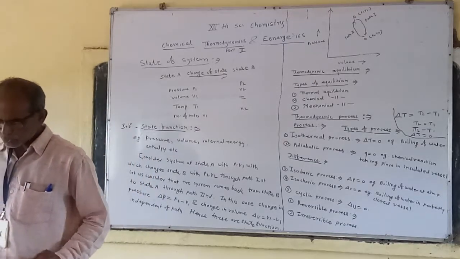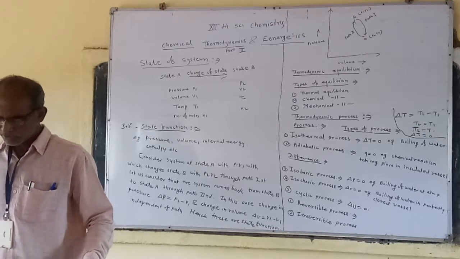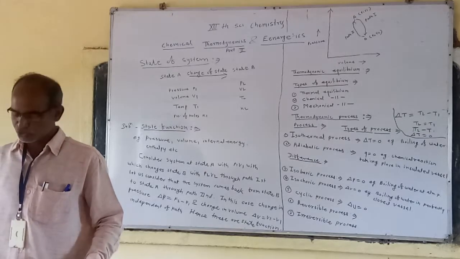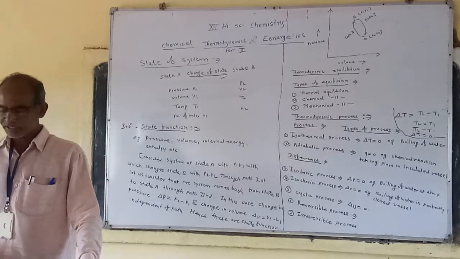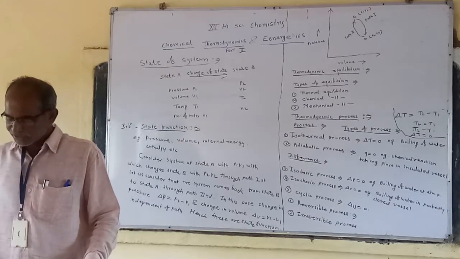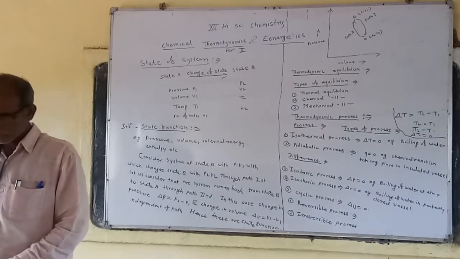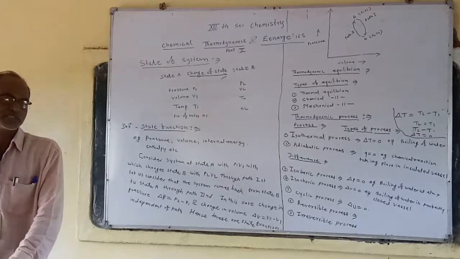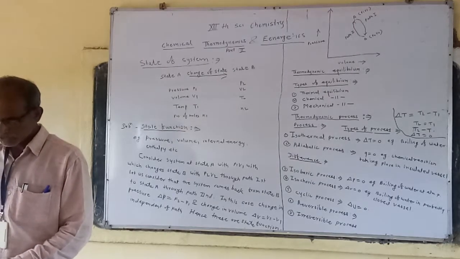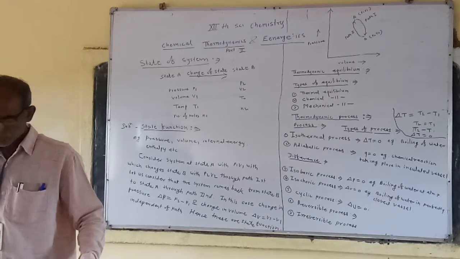Now, in the adiabatic process, the system neither exchanges nor involves heat. In this process, Q is equal to 0. Internal energy and temperature change. In the adiabatic process, internal energy and temperature change, but heat does not change between the system and surroundings. In this process, the change in enthalpy is 0.